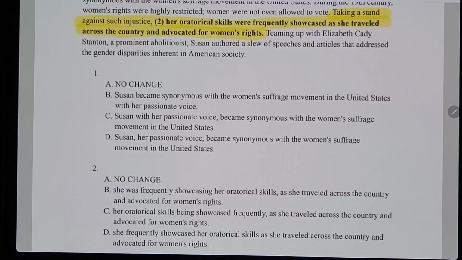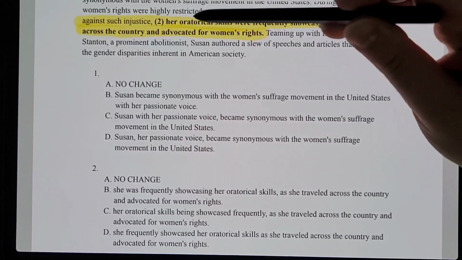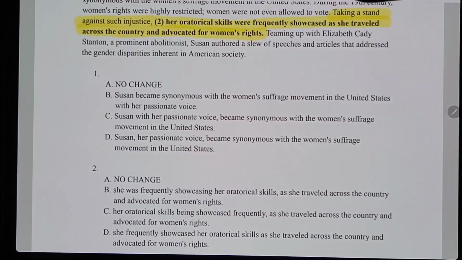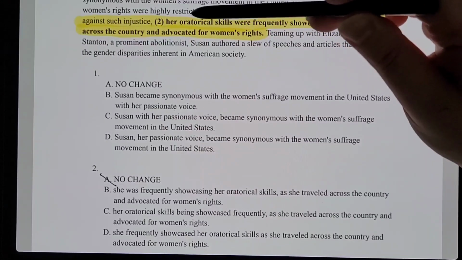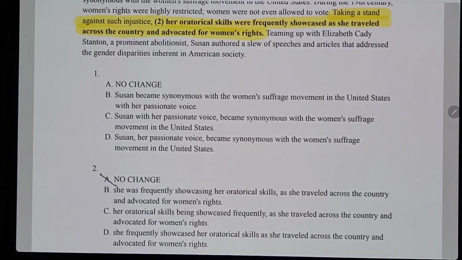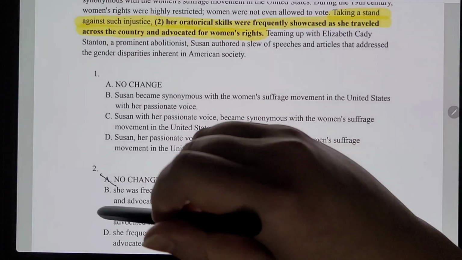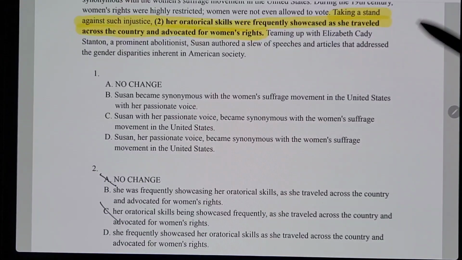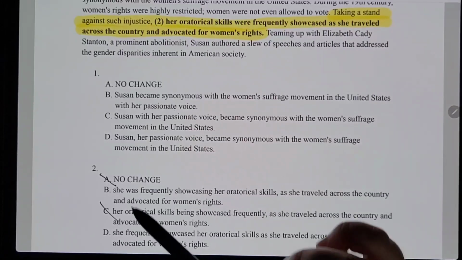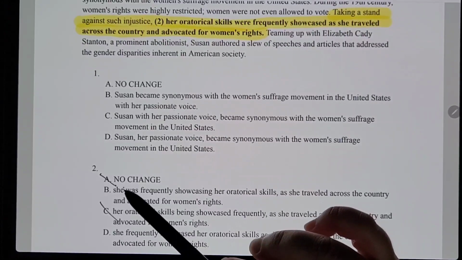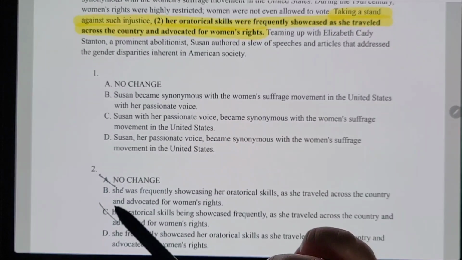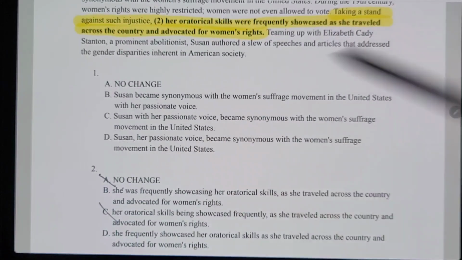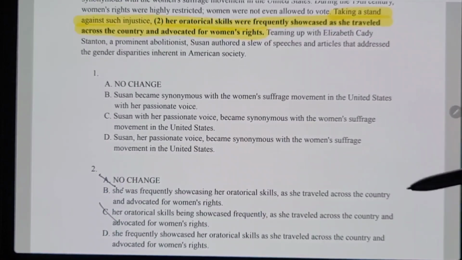So now I've highlighted the sentence that we're focusing on for number 2. It says, "Taking a stand against such injustice, her oratorical skills." Right away, it's not this one, because taking a stand against injustice, oratorical skills don't do that. It has to be followed by the correct subject, so it can't be C either. It has to be followed up with who was taking a stand against the injustice. So the only correct options would have to be the ones that start with "she," as the one they're referring to taking a stand against injustice. So now let's read the rest to figure out which is the correct one.